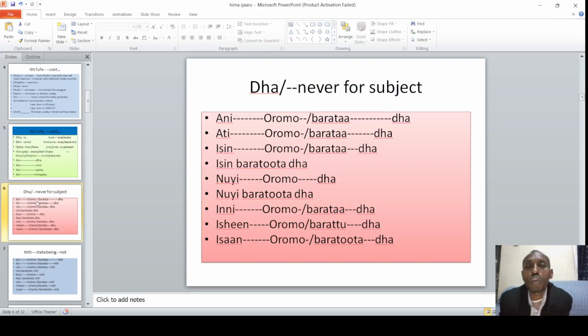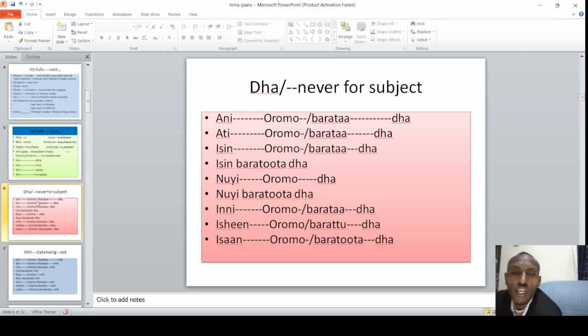For example, here we have ani Oromoodha, ani barataadha, ati barataadha, ati Oromoodha. Isin Oromoodha. Maybe this one is when we use it for respect. I mean, ani isin Oromoodha, isin barataadha. The person is one, but we use it for respect. But normally, when it is isin, and if it is you plural, we have to make it plural next to the subject. Isin barattootadha. You are students. Nuyi Oromoodha. Nuyi barattootadha. So this one is plural also.